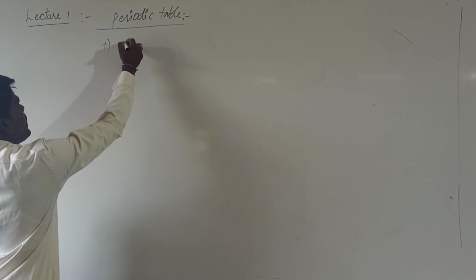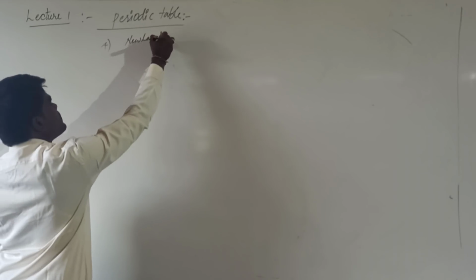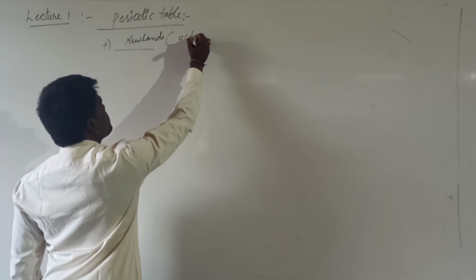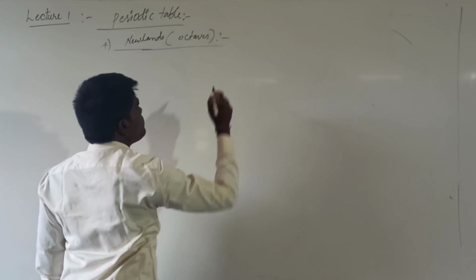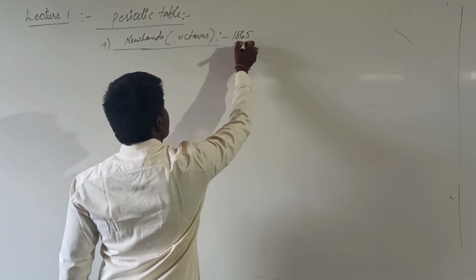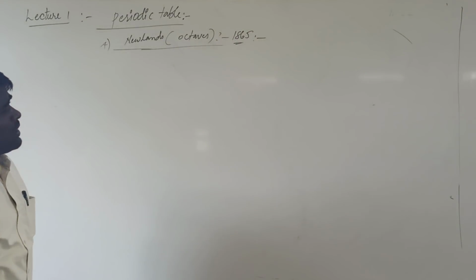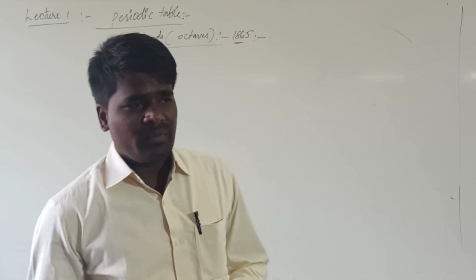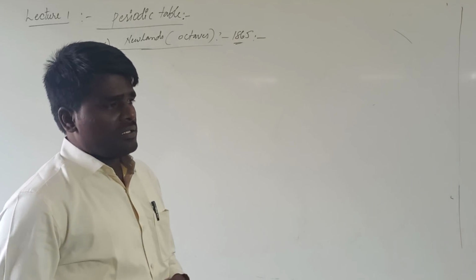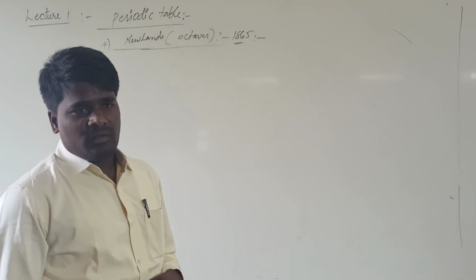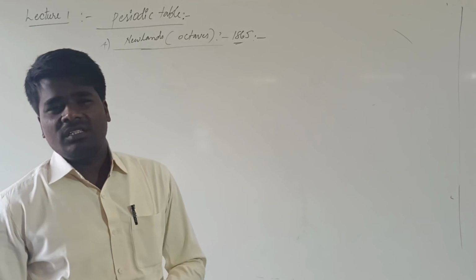Now the next attempt to classify the elements was Newlands' classification. It is also called Newlands' law of octaves. In the year 1865, Newlands arranged the elements in the increasing order of their atomic masses, and he found that every eighth element had similar properties to the first element.